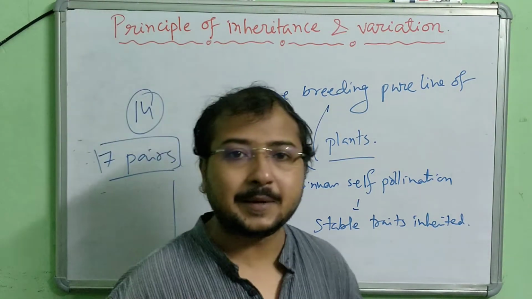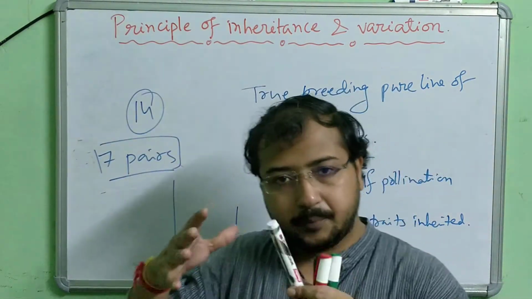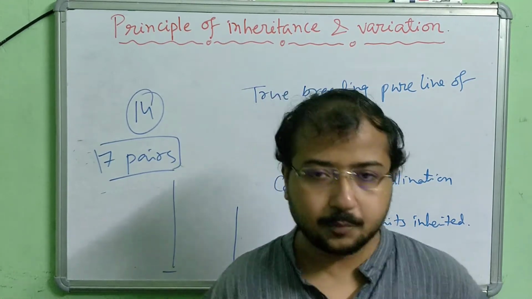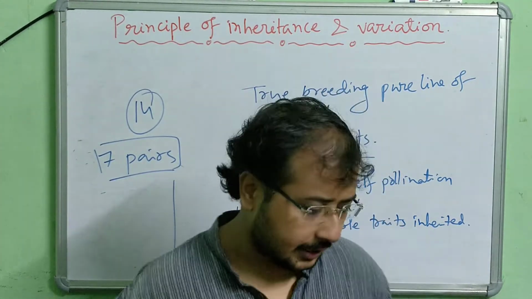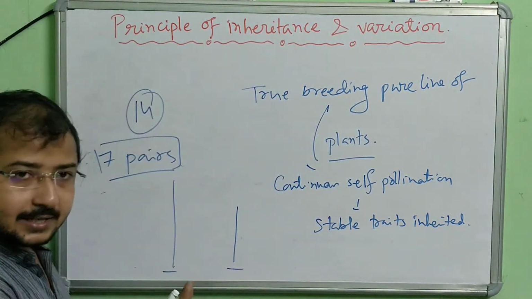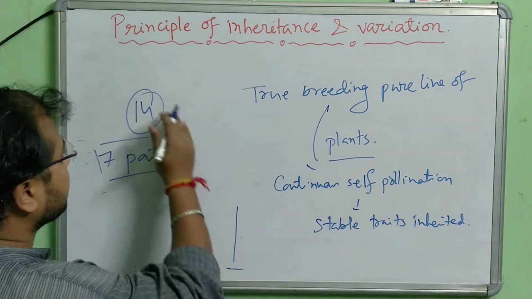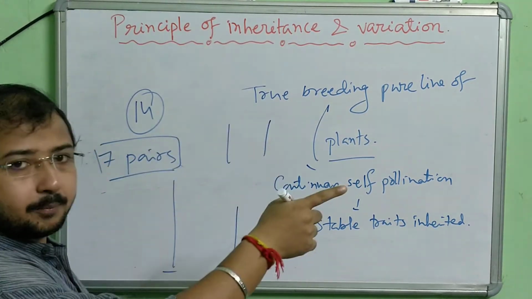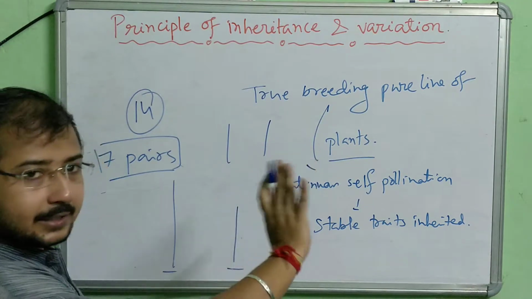This is how he made 7 pairs with 14 plants. I hope you understood. Like in your NCERT, some examples are given. As I said, the stem height is one example. Another is, for example, he made a pair of two plants with all similarities except one